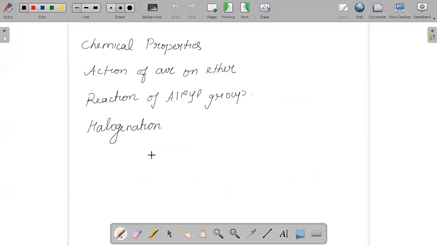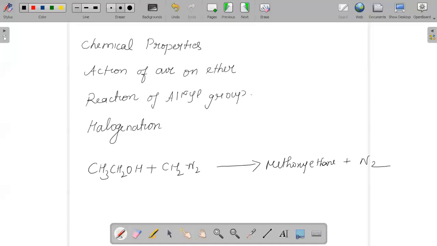For example, CH3CH2OH plus diazomethane, CH2N2, will give you methoxyethane plus nitrogen gas. Methoxyethane we can write as CH3CH2OCH3. Hence, different methods can be used in order to prepare ethers.